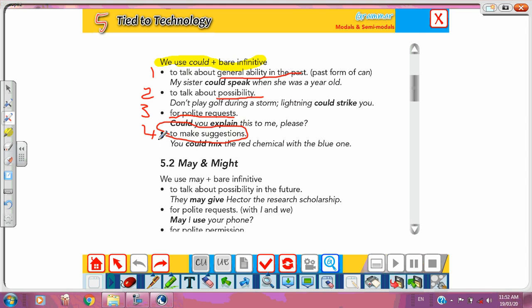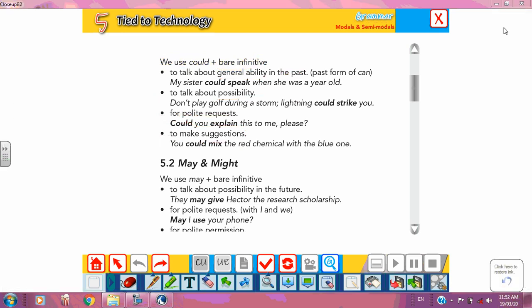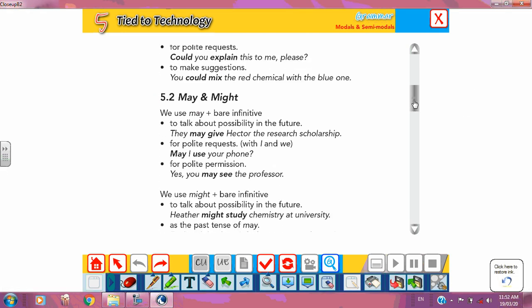You could mix red chemicals with the blue ones. So could is used for general ability in the past, possibility, polite requests, and suggestions. This is could plus the bare infinitive. So now we have understood can and could. And now let's move to another two modals.